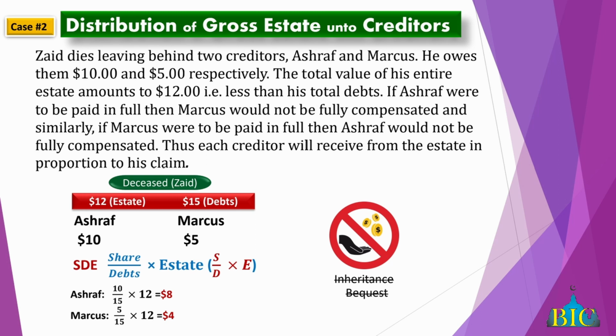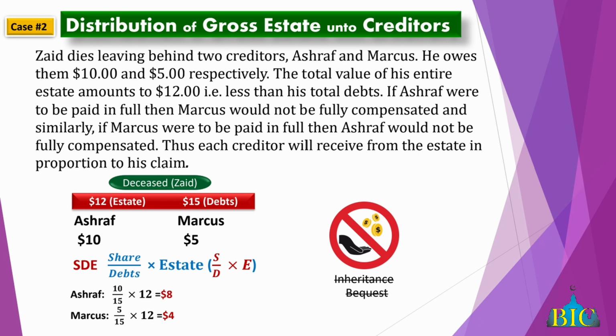You owe one $10, 10,000, 10 million, just say $10, and you owe the other $5. So the total debts here are $15. The value of your estate is $12. So each would now claim in proportion. What you do, you look at the total debts. The total debts here is 15.